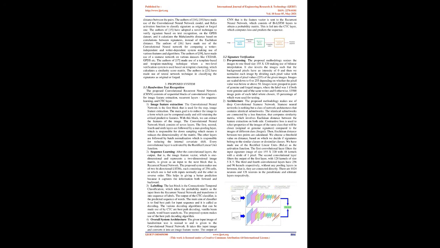The authors in 7 have made use of feed-forward backpropagation neural network. The authors in 8 have made use of convolutional neural network, TensorFlow, and softmax regression to assign probabilities to handwritten characters between 0 and 1. A faster region-based convolutional neural network, RCNN, was made use of in 9, which is based on object detection algorithm.